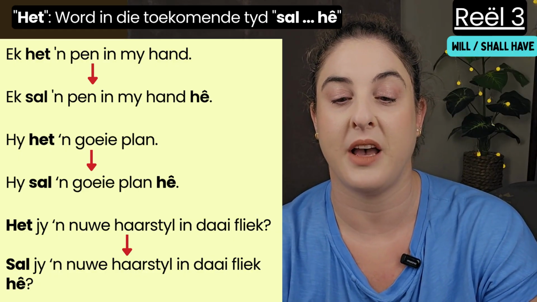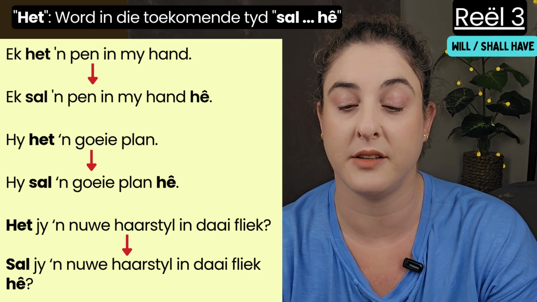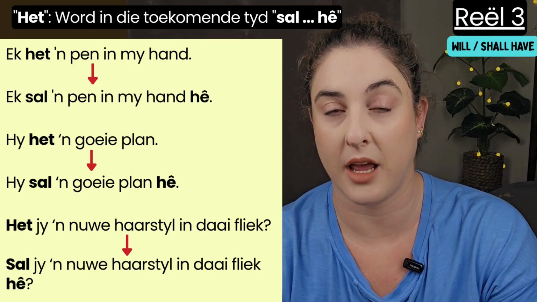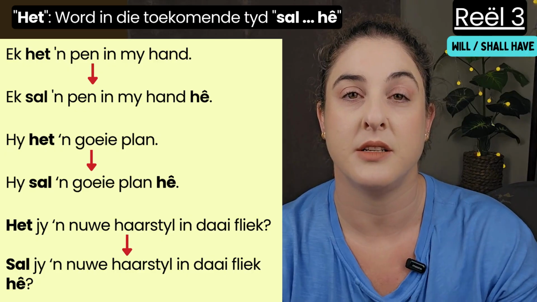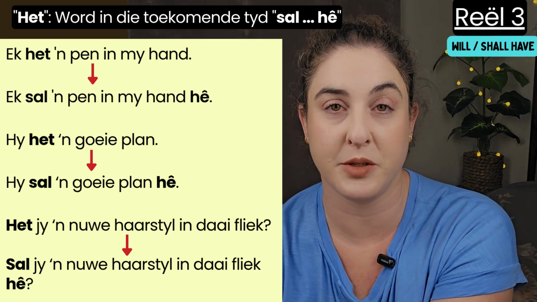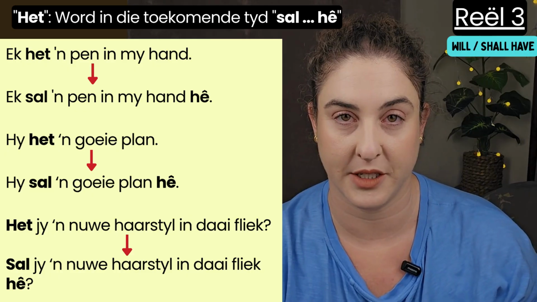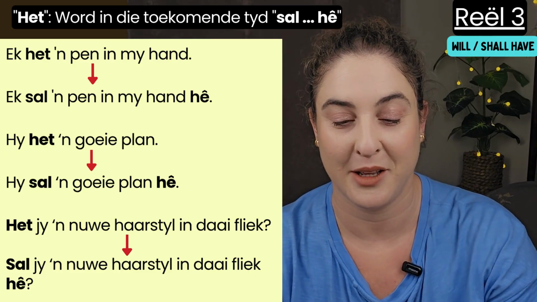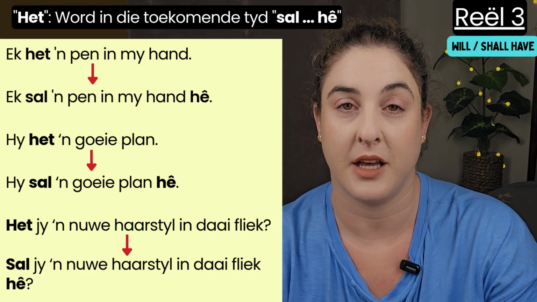Right, so now we have het. Word in die toekomende tyd sal hê. So that means het becomes sal as V1 and then hê as V2 in future. If it is to have something, right? Specifically, okay, ek het 'n pen in my hand.